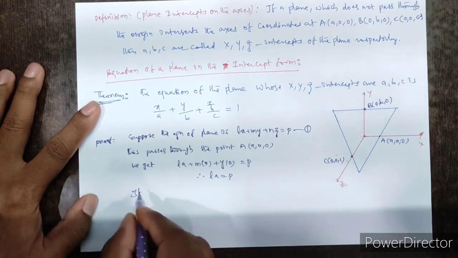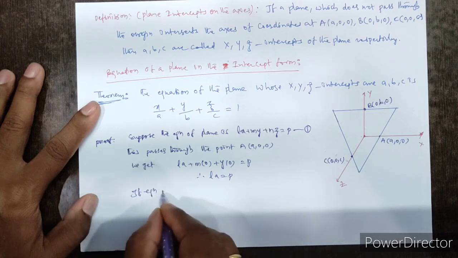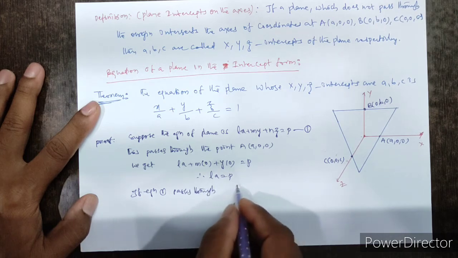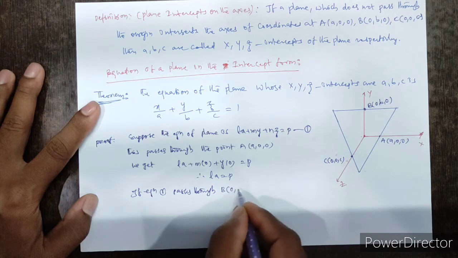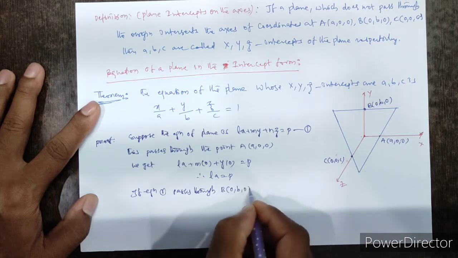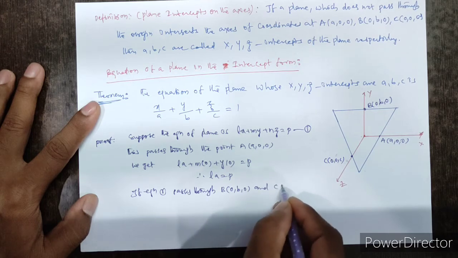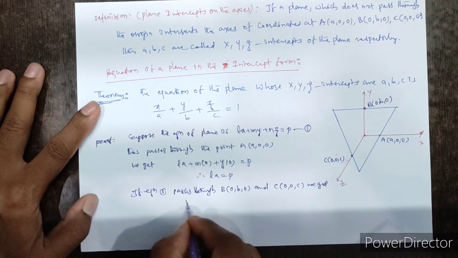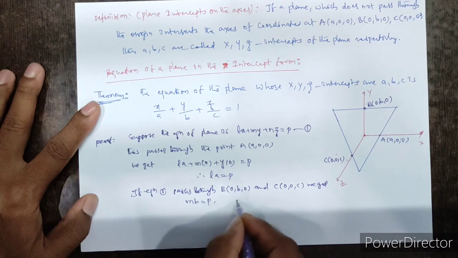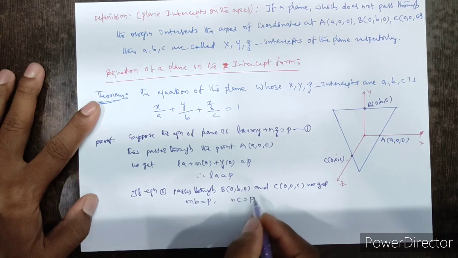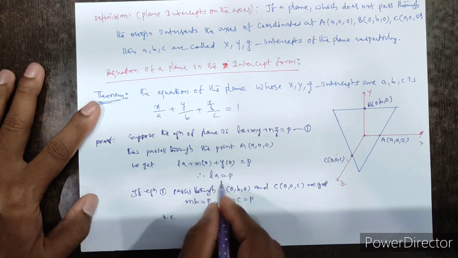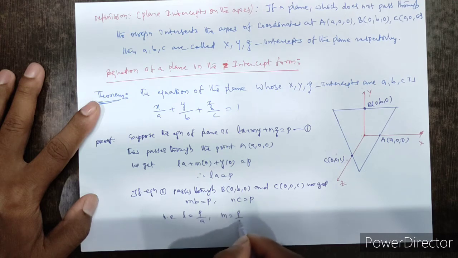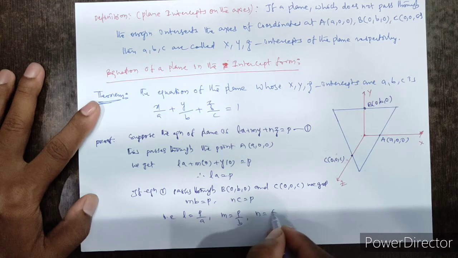If equation 1 passes through point B, that is intercept B, (0, b, 0), and C intercept (0, 0, c), we get similarly Mb equal to P and Nc equal to P. That is, from here L equals P by a, M equals P by b, and N equals P by c.